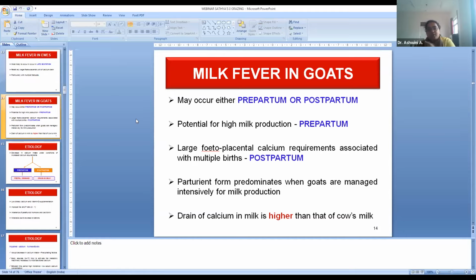But when postpartum, we know there are certain goats which are meant for milk production, right? Like our Jamunapari, and exotic breeds like Saanen and Alpine, all these have high capacity for milk production. So there are high chances of occurrence of hypocalcemia after parturition, that is postpartum. The drain of calcium in goat milk is higher than that of cow's milk.